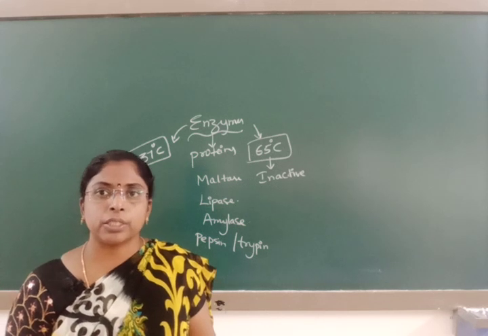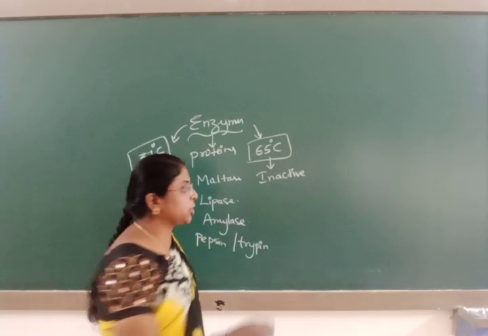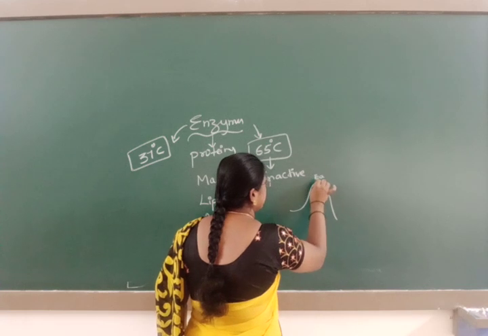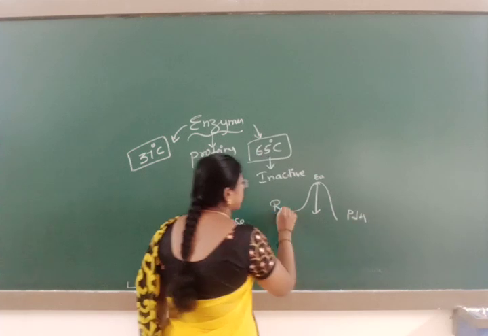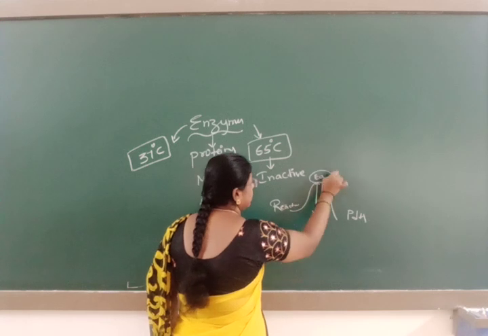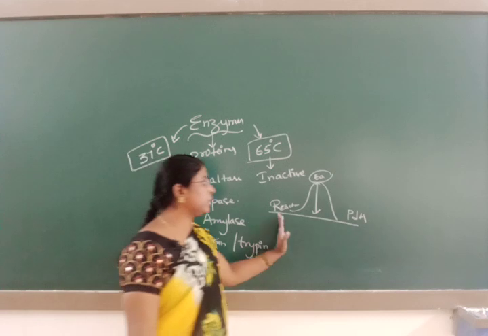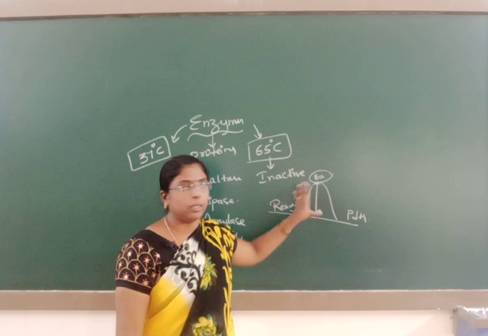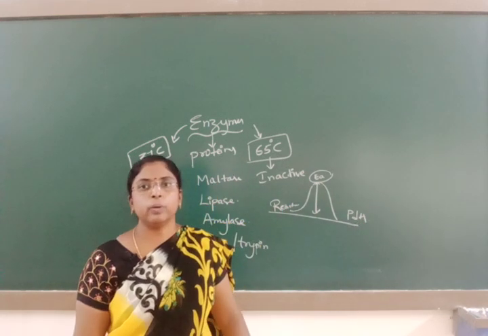How is the rate of a reaction increased due to the presence of enzymes? You know the activation energy, Ea. Ea is known as the activation energy. This much amount of energy is required to convert the reactant into the product. Each reaction to convert reactant into product has a specific activation energy. When it crosses over its specific activation energy, the reactants are converted into product.